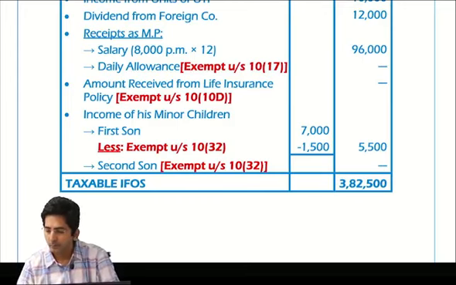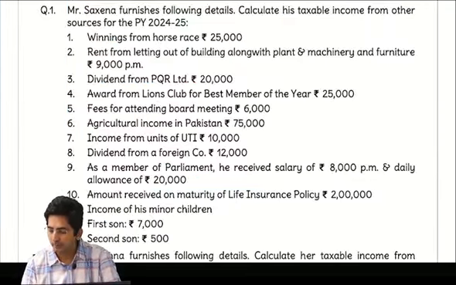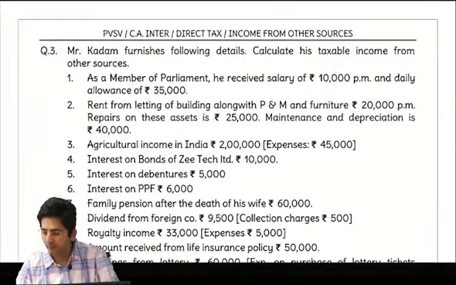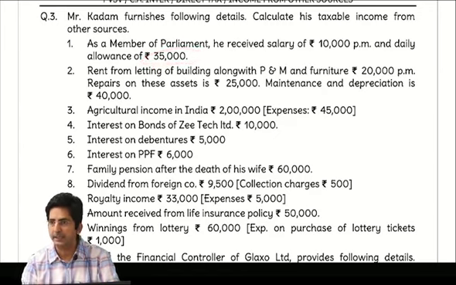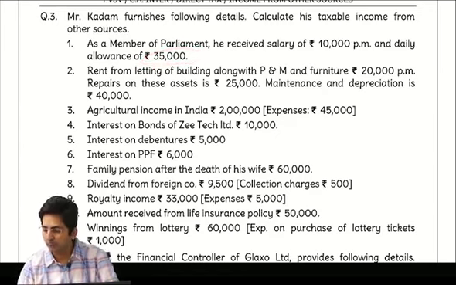Then what was the next question? Question number 2 we did. Question 3 was the homework. Okay. Question 3, see fast. As a member of parliament, he received salary. This will be taxable. 10,000 into 12, 1,20,000. And daily allowance will be exempt under section 10(17). So you will have to put dash.